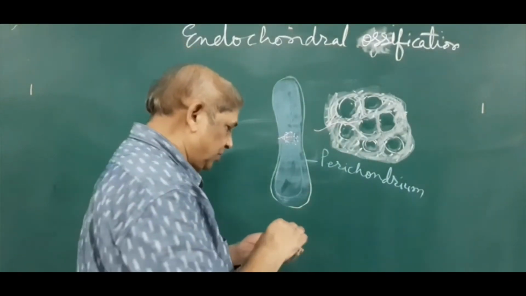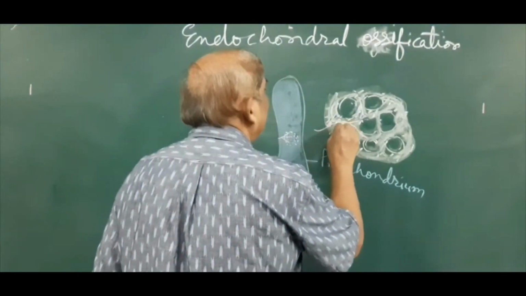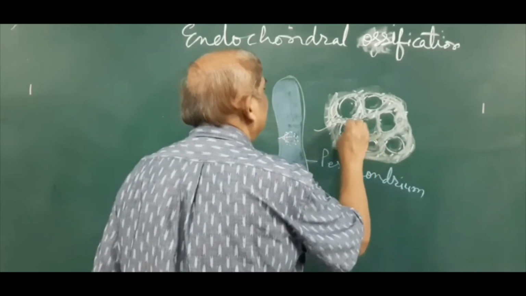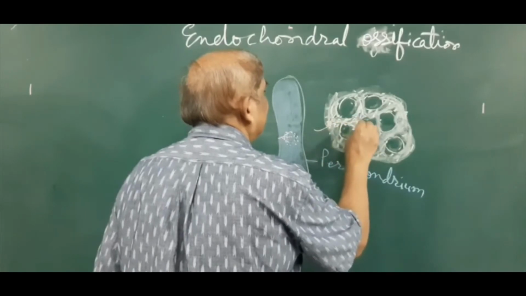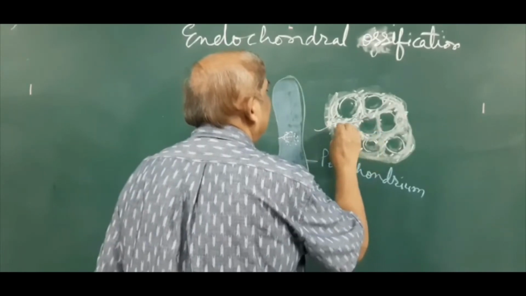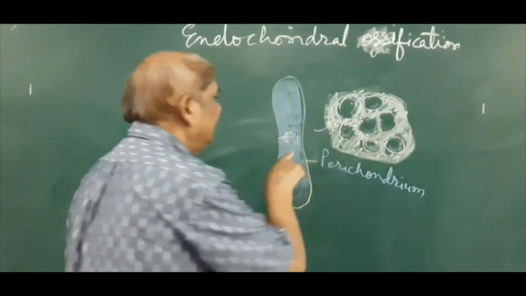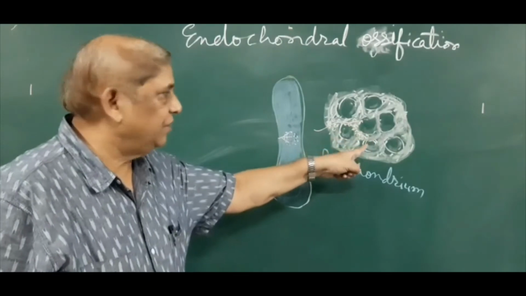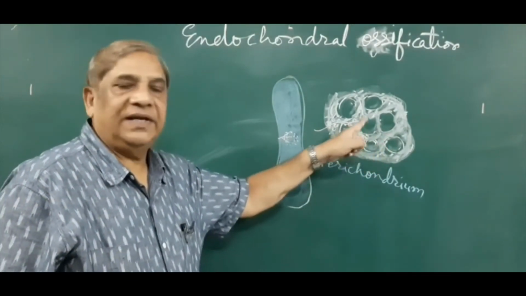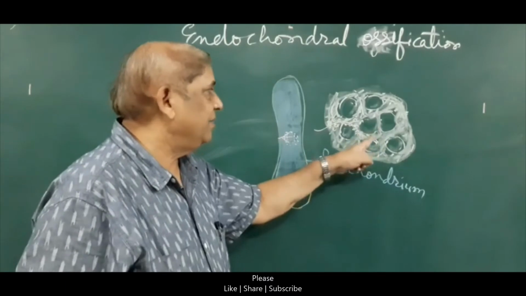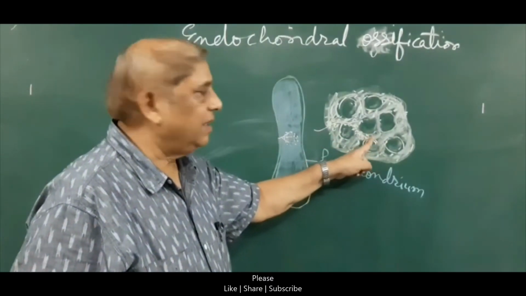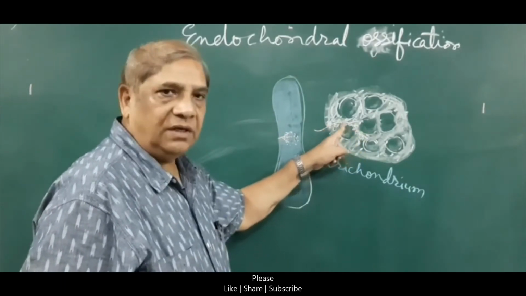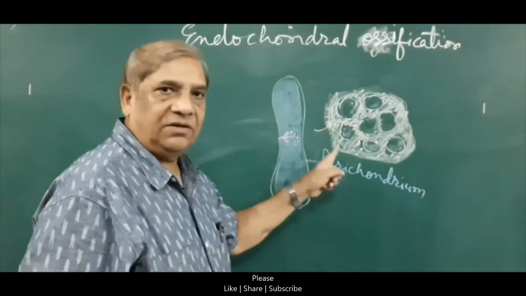These osteoprogenitor cells will come along with the growing blood vessels, and will invade those calcified areas of the cartilage which have cavities of lacunae, called primary areolae.